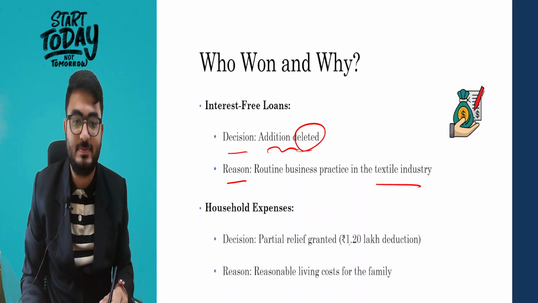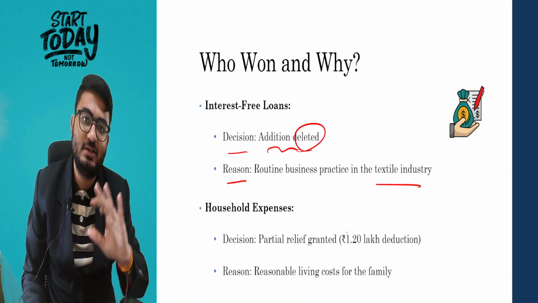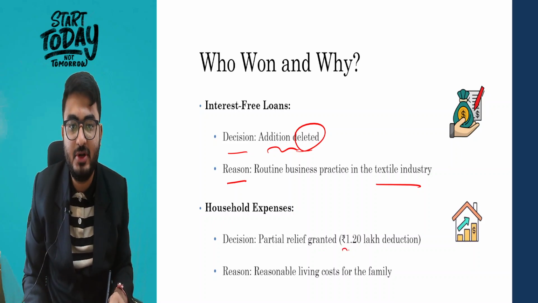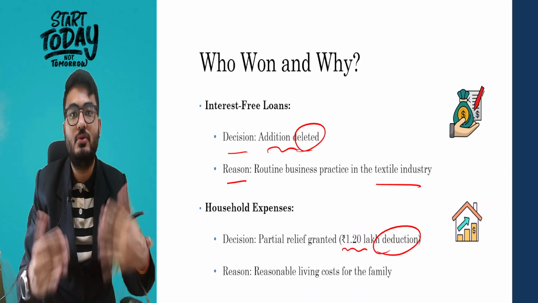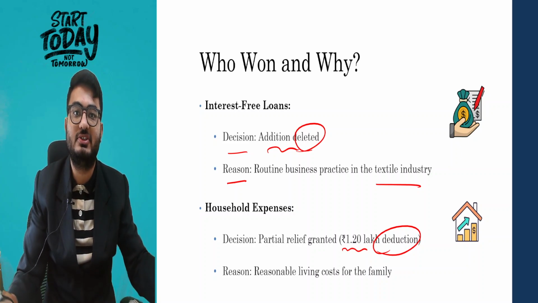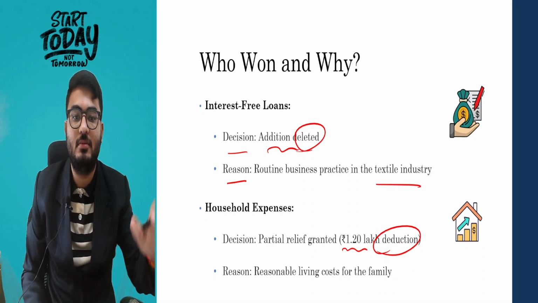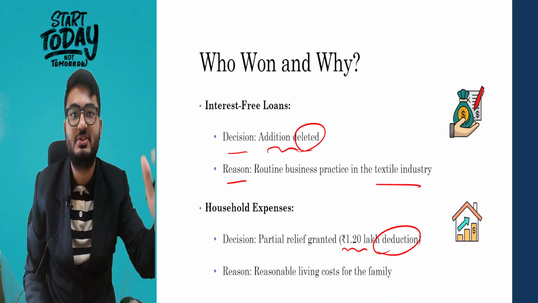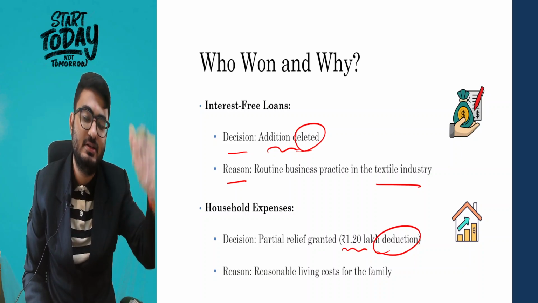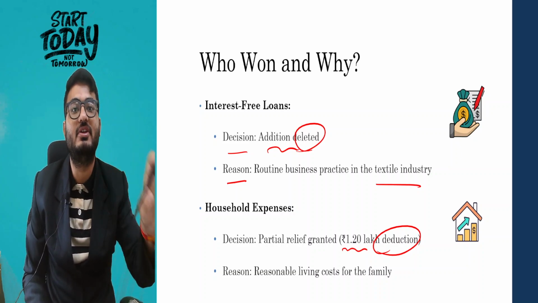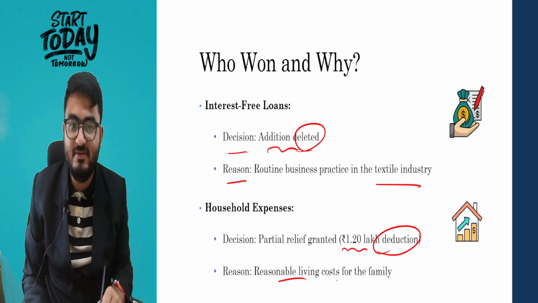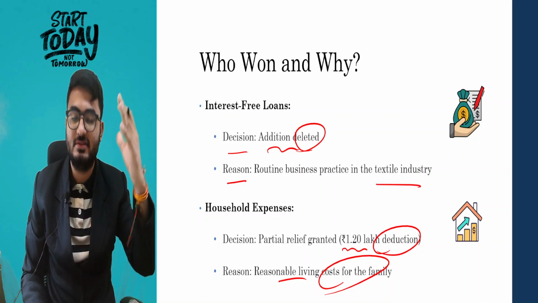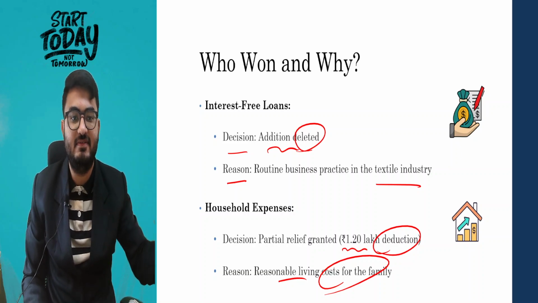As we talked about the household expenses, there was an amount of 4 lakh that was added, but only partial relief was granted. A 1.2 lakh deduction was allowed, that 1.2 lakh was given back to the assessee, but the remaining 2.8 lakh was added back, the same treatment as the income tax officer had given, and that 2.8 lakh was added back in the income of the assessee. Reason: reasonable living costs for the family. That means the expenses that were added back were reasonable for living in the city.